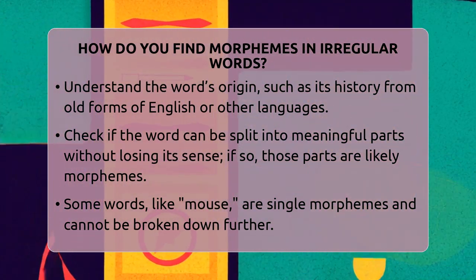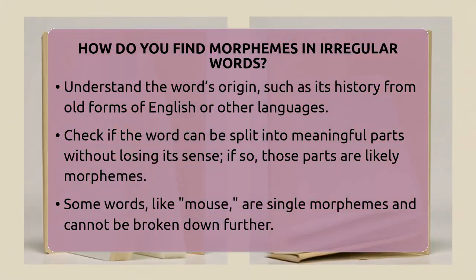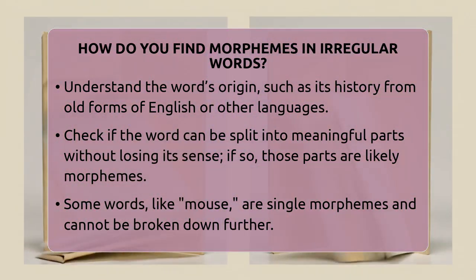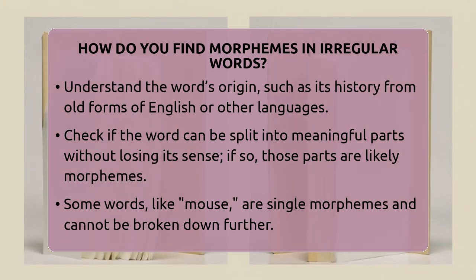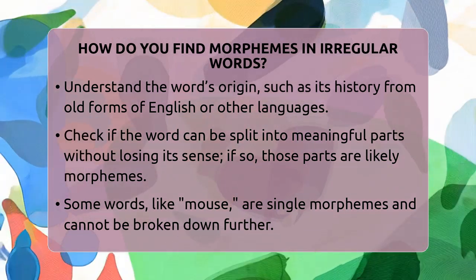For example, the mice found cheese in the kitchen. Here, mice is the plural form of mouse, which comes from Old English. The vowel change shows a different morpheme indicating plural, even though it looks irregular today.